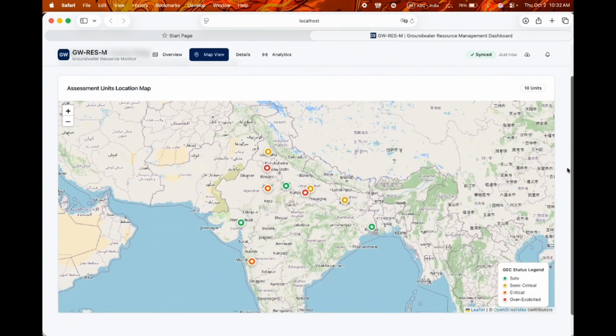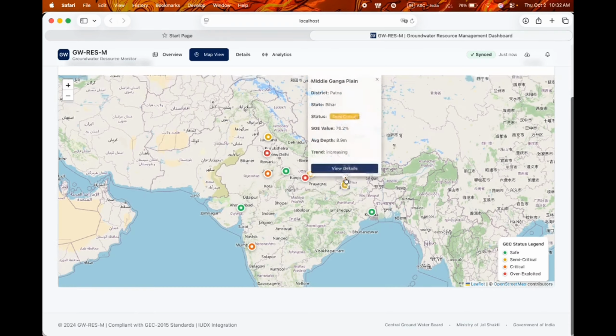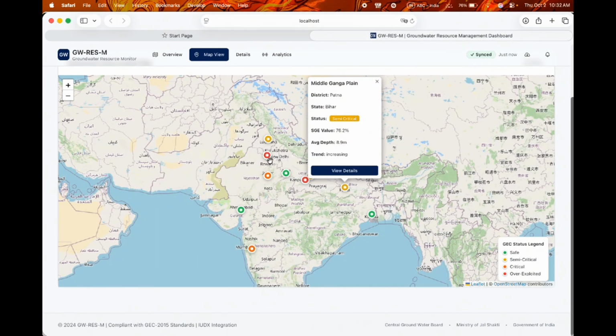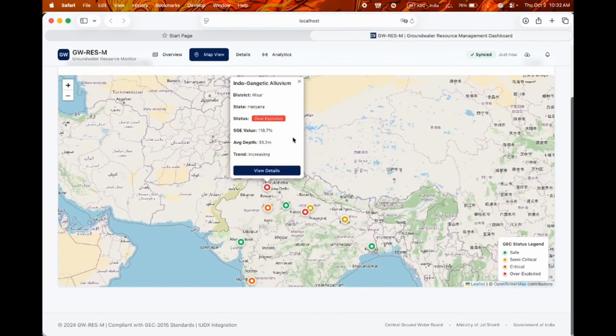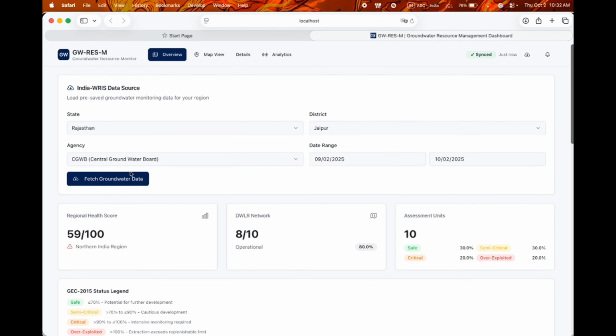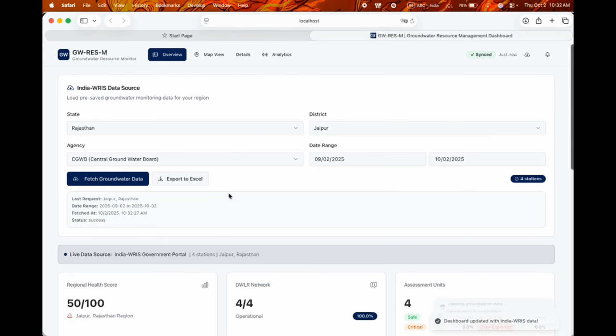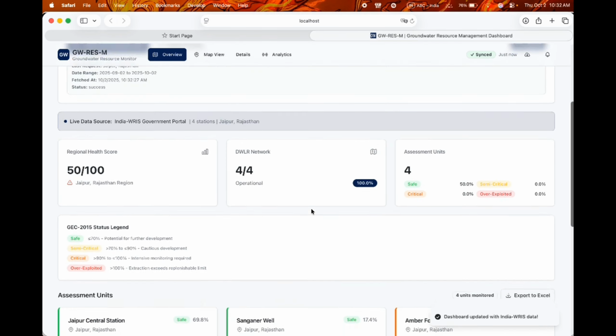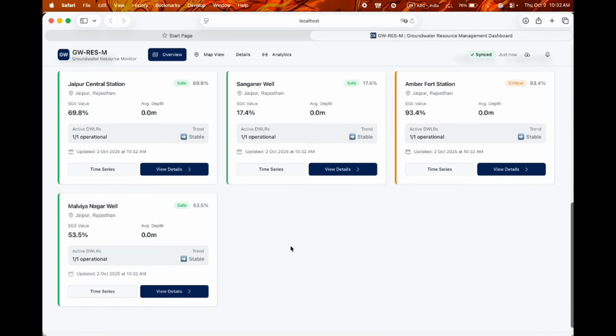Abstraction means the groundwater withdrawal. By comparing abstraction with recharge, we can see whether groundwater is being used sustainably or overused. This helps in early detection of over-extraction and supports better water resource planning.